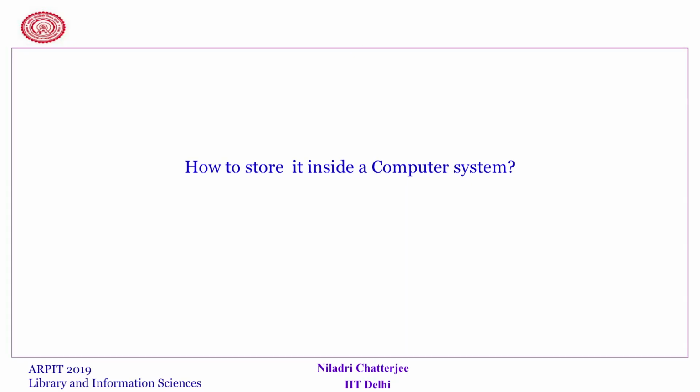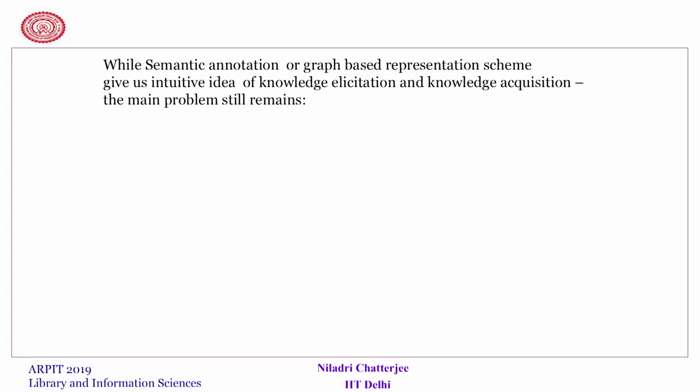The natural question therefore is how to store this information inside a computer system or an information system. The basic problem is that the semantic annotation or graph based representation schemes give us an intuitive idea about what pieces of knowledge we need to extract from the given text, or from the domain experts or from our global knowledge.